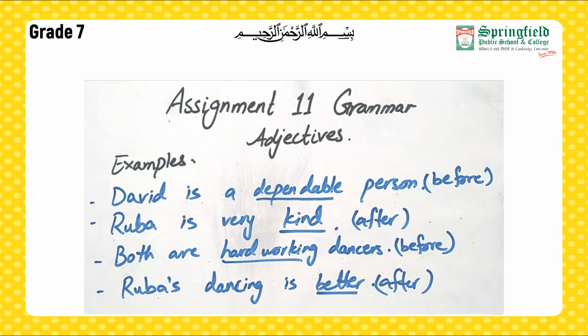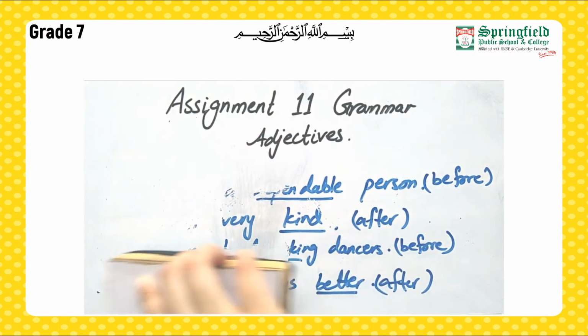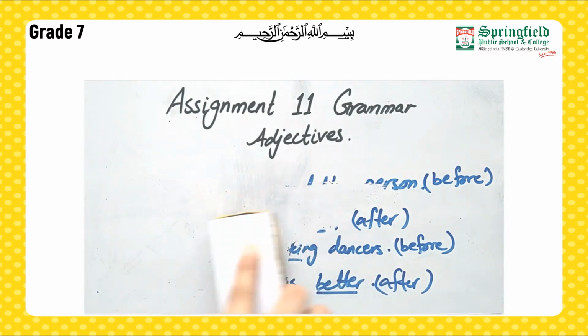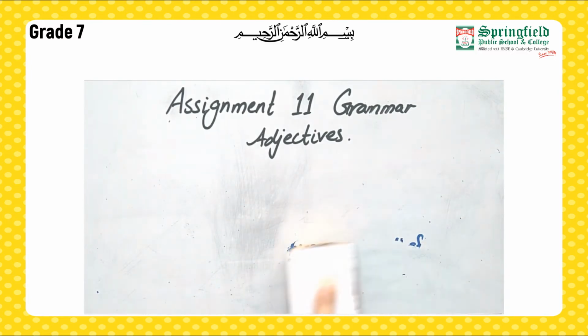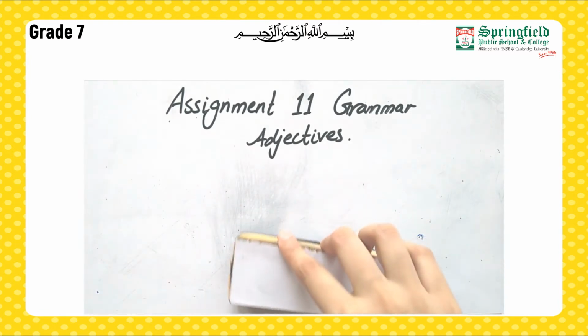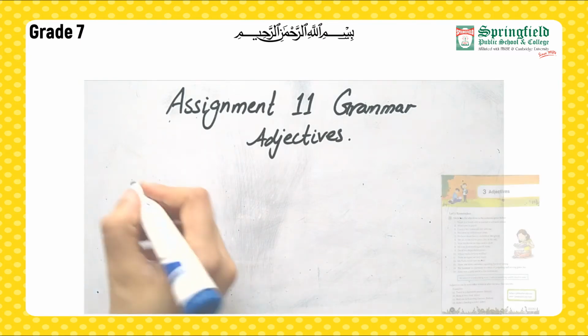So now there is an exercise given in your assignments as well as in your books, right? So in this assignment exercise, what you have to do is underline the adjective in the given sentences, right? I'm going to do the first one for you.